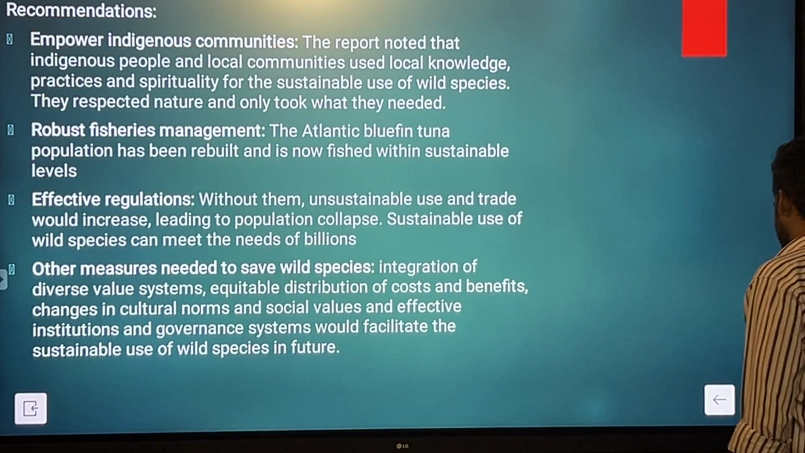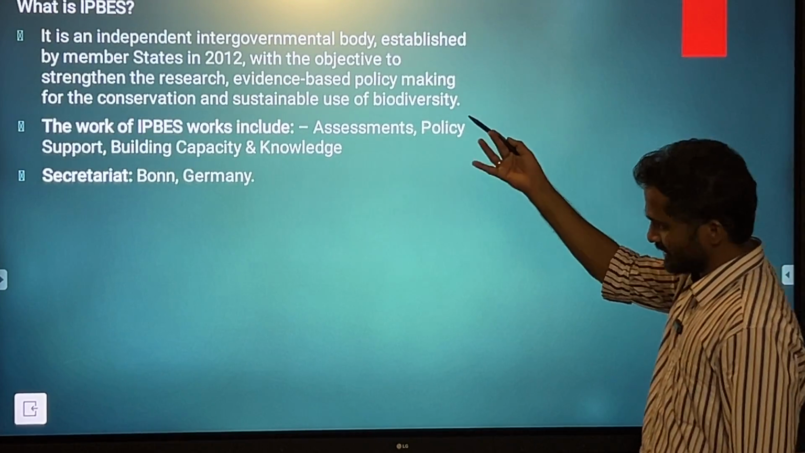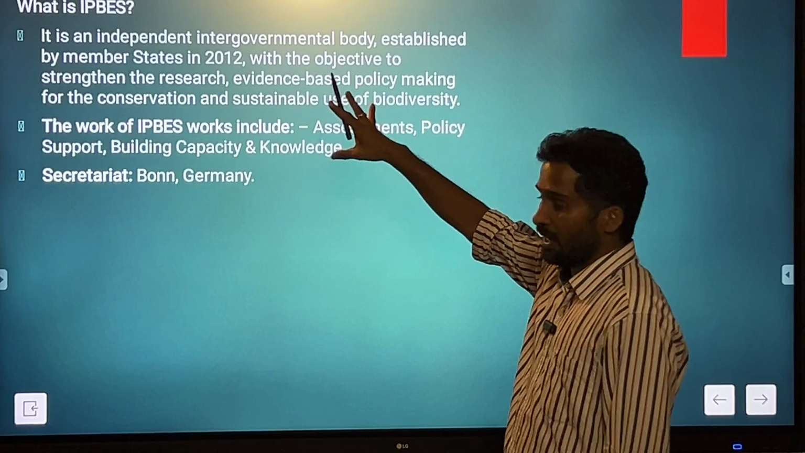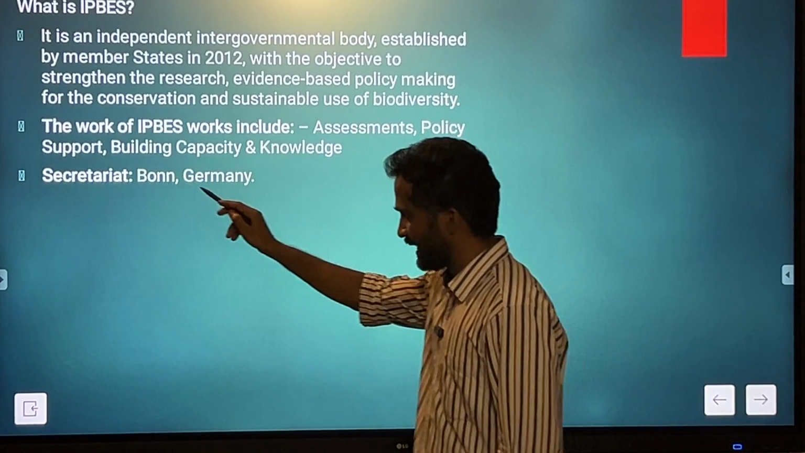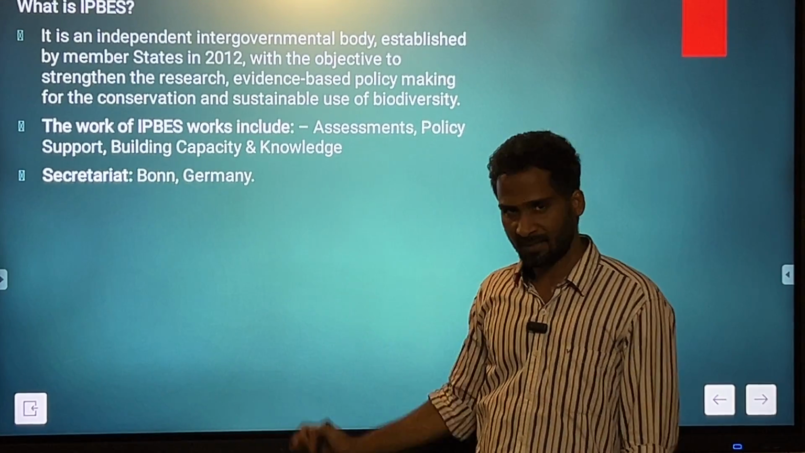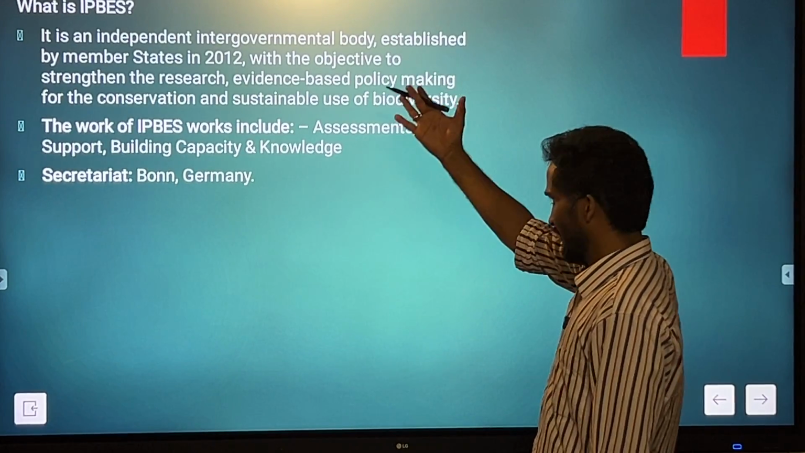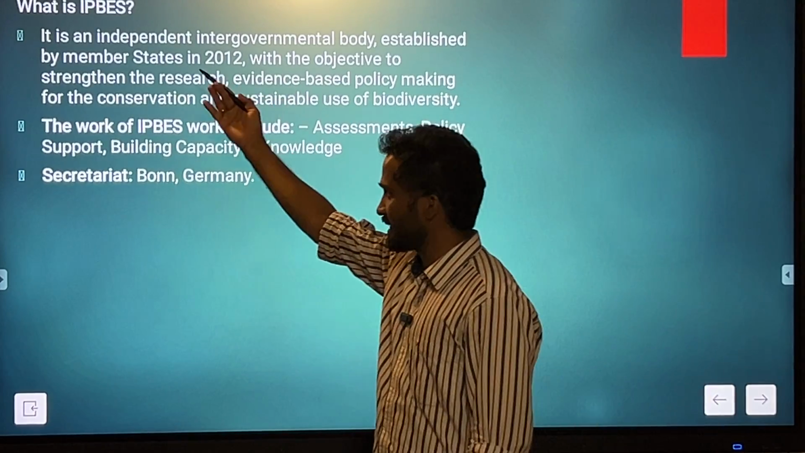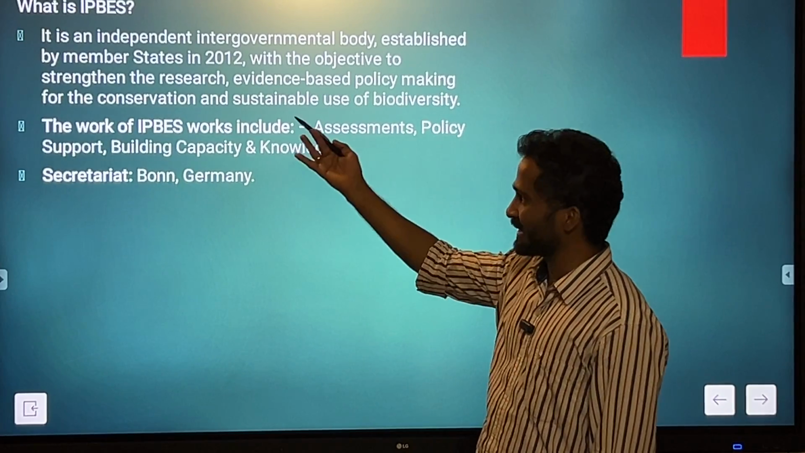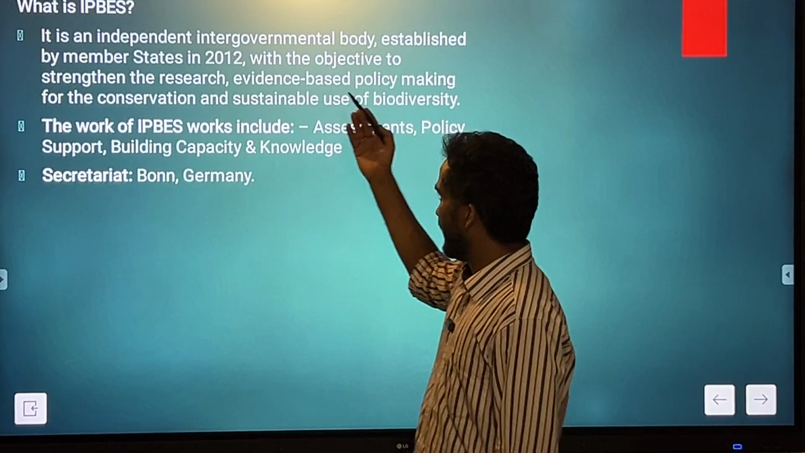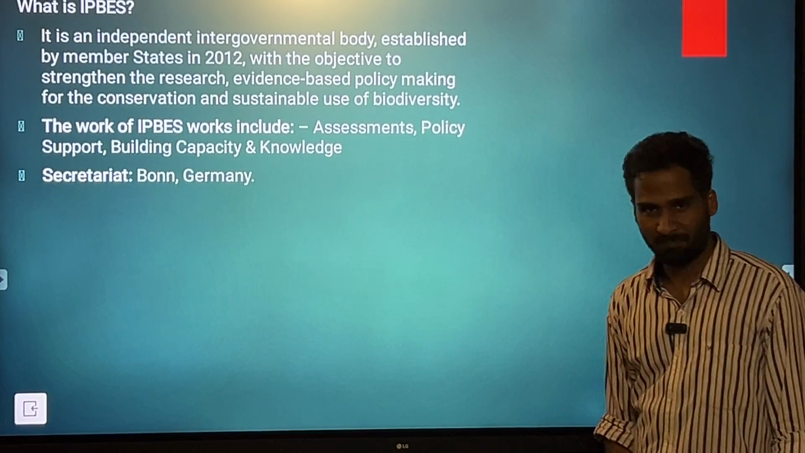Okay, moving further. Yes, it has written certain things. I think I have already given you the details of how this IPBES has been formed. You should also remember this fact that its secretariat is in Germany. It is in Bonn, which is a city of Germany. So just remember this. Other than that, I have already discussed that it is an independent intergovernmental body established in 2012 with the objective of strengthening research and evidence-based policy making for conservation and sustainable use of biodiversity.